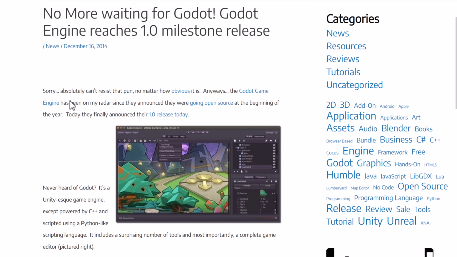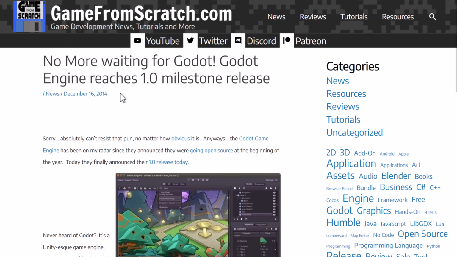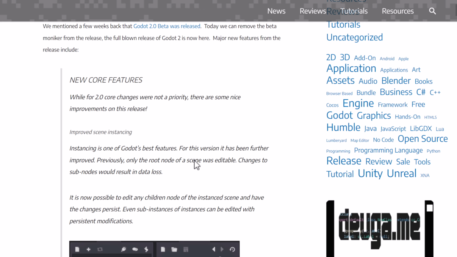And yeah, here we go. The announcement for this was December the 16th, 2014. Again, this was Genesis, so not much changed at this point in time. That wouldn't happen until basically Godot 2. There was a Godot 1.1, but we're not going to cover it today. Godot 2 is a jump forward for sure.